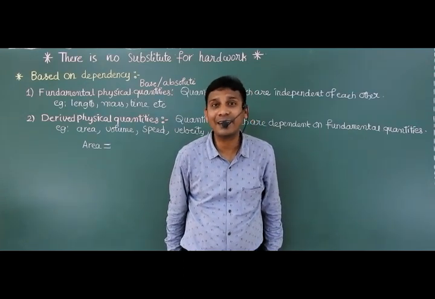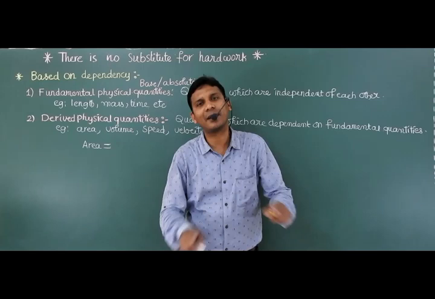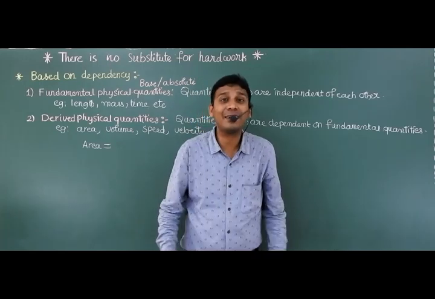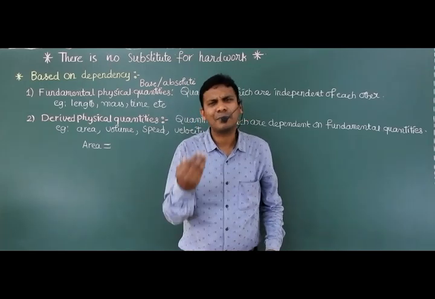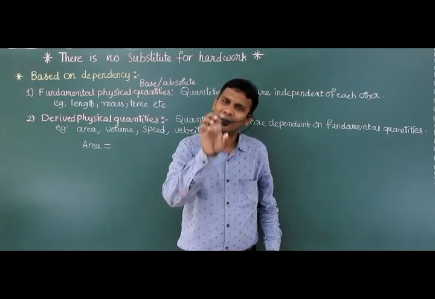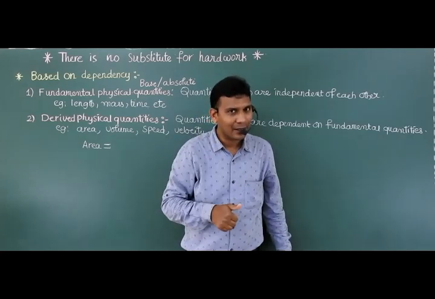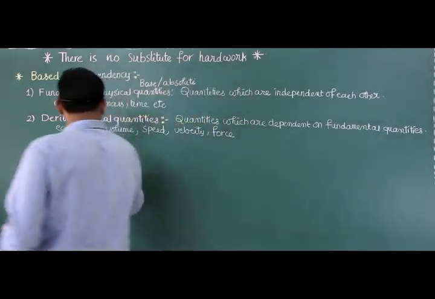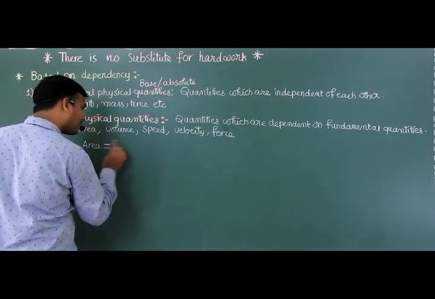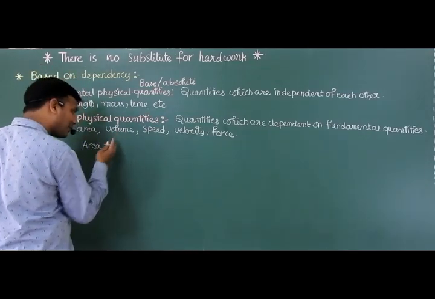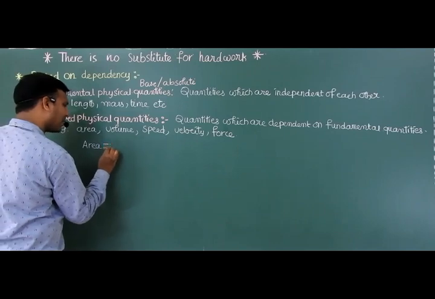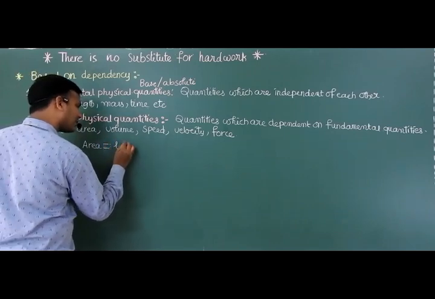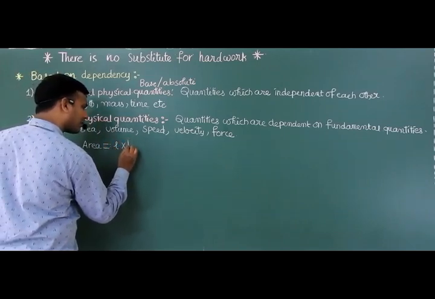Length of a side into length of a side. Okay, rectangle: length into breadth. Length and breadth are both nothing but length only. Am I right? So, area is length into length.